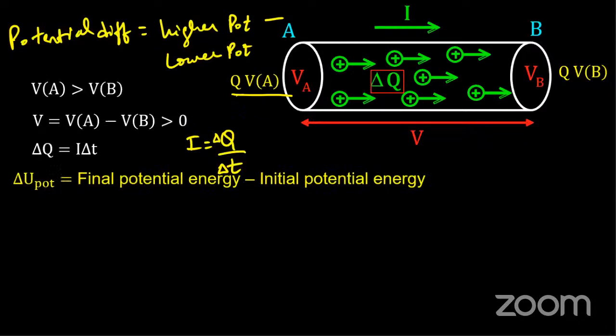There exists a higher energy at VA and a lower energy at VB. Now there is a change in energy, and because of it the current is flowing, the charges are flowing. So how much is this change in energy? The change in potential energy is the final potential energy minus the initial potential energy.